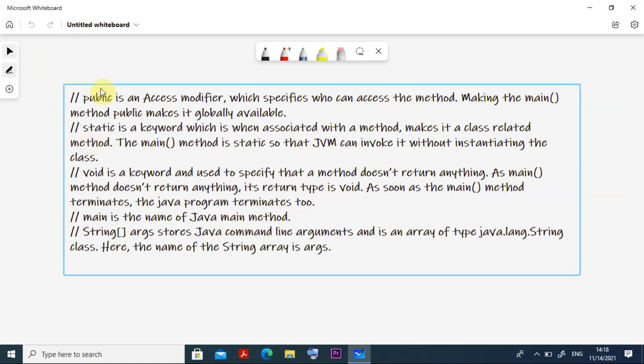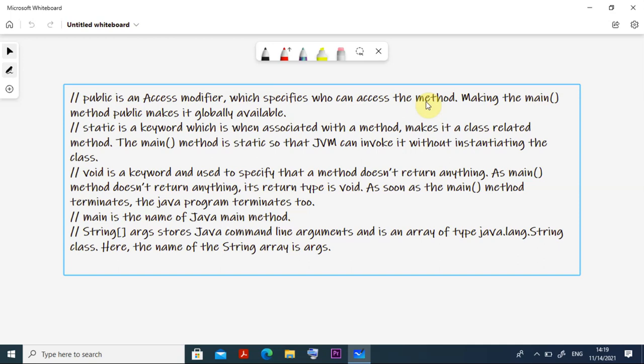What is the meaning of public? Public is an access modifier which specifies who can access the method. Making the main method public means it can be accessed globally, anybody can access it, right? So if you want anybody to access it, you declare the modifier as public. Similarly, static is a keyword which, when associated with a method, makes it a class-related method. The main method is static so that the JVM can invoke it without instantiating the class. There is no need to instantiate it, it can be invoked directly. That is the reason we go for static.